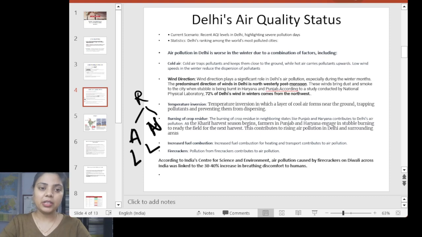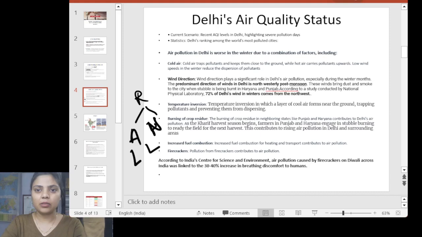This is something which you can use when you are writing a mains answer, and you can use this kind of pictorial representation in order to make your answer look more attractive. So now we are going to see all the reasons why in winter we hear a lot of noise related to air pollution.